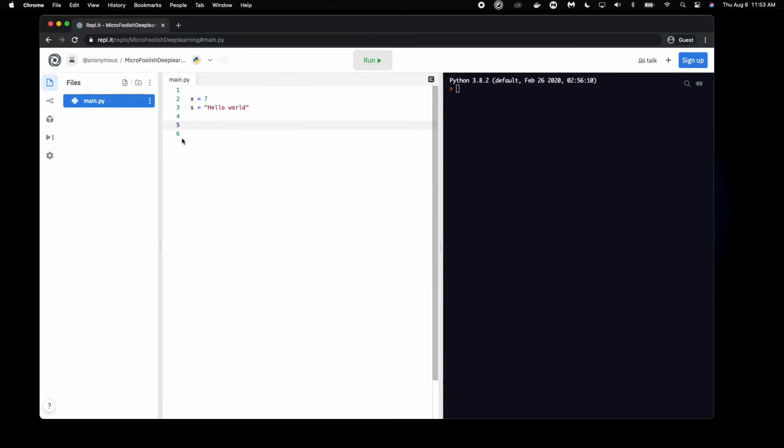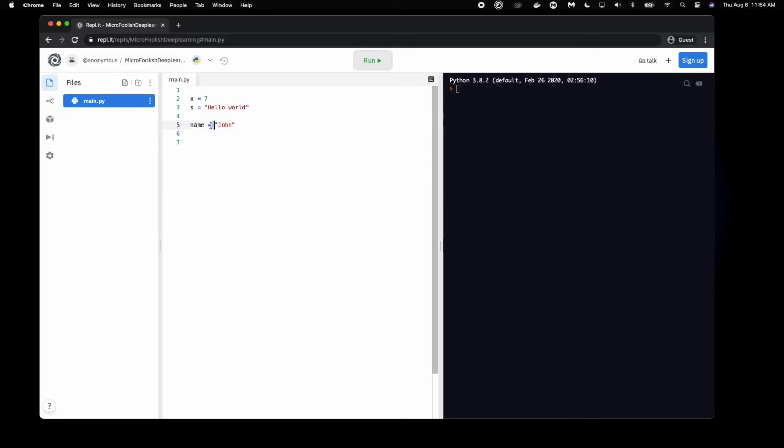We can also store these variables within non-letter identifiers. All it needs to be is some sort of identifier without any spaces. You could do something like name and do, let's say, John within this.